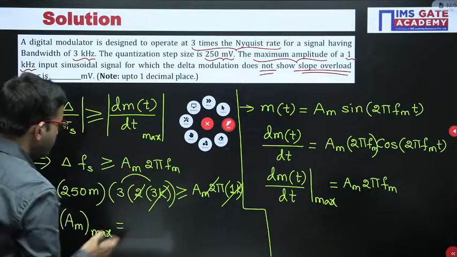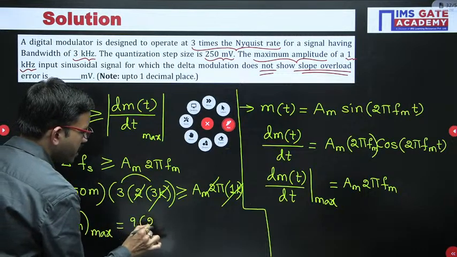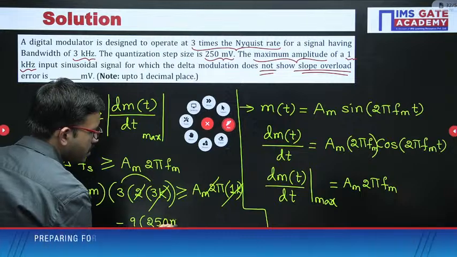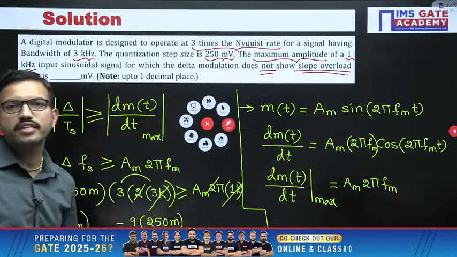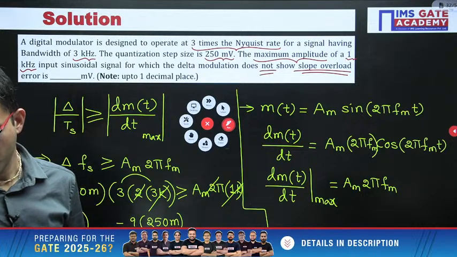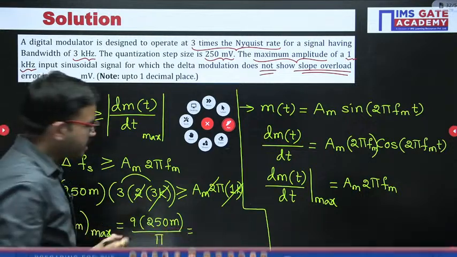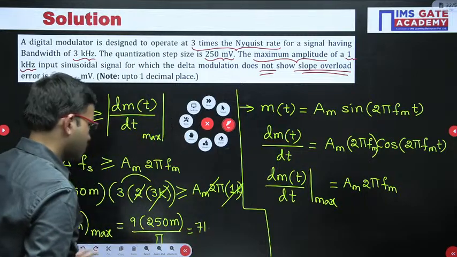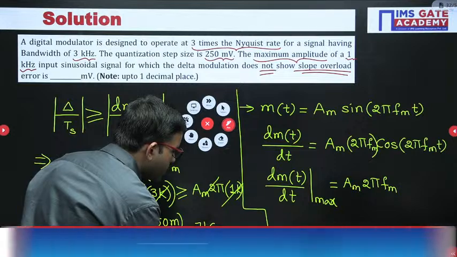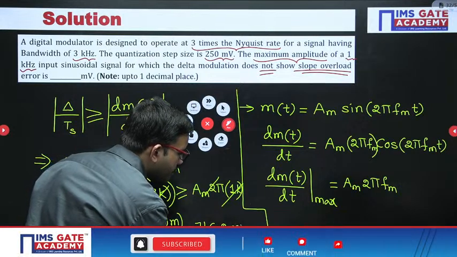3 3s are 9 into 250 milli divided by pi. Yeah, now you can do the simplification. You will be getting 716.2 millivolt.